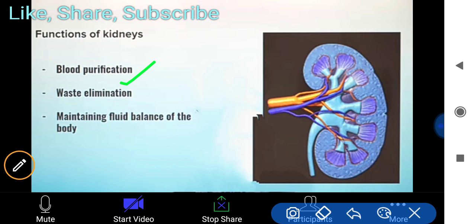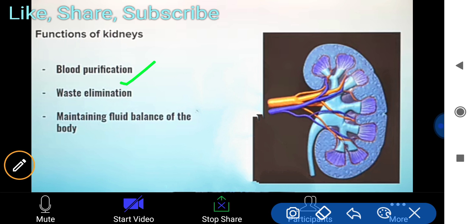After respiration, mainly carbon dioxide and other harmful gases are formed, so their elimination is needed. Blood purification is done by the kidneys. In a day we excrete about 1 to 1.5 liters of urine.